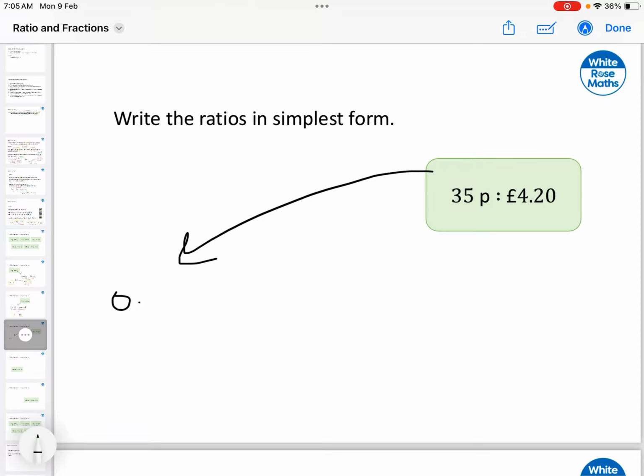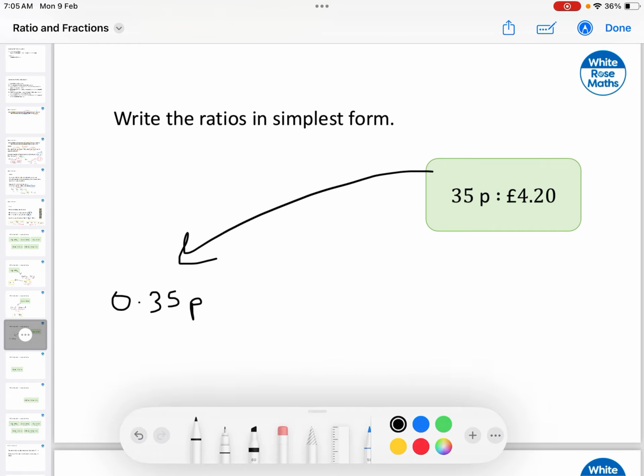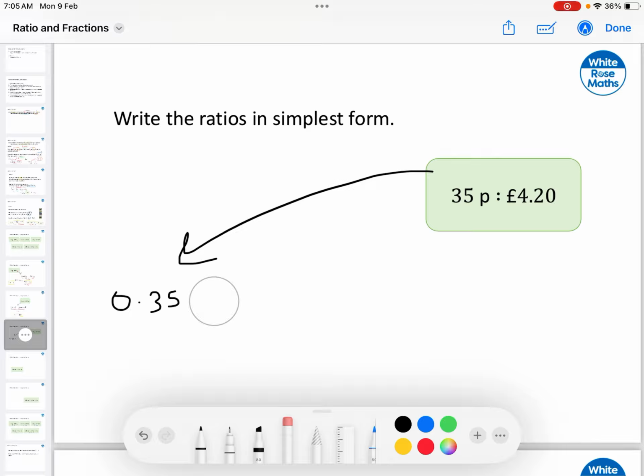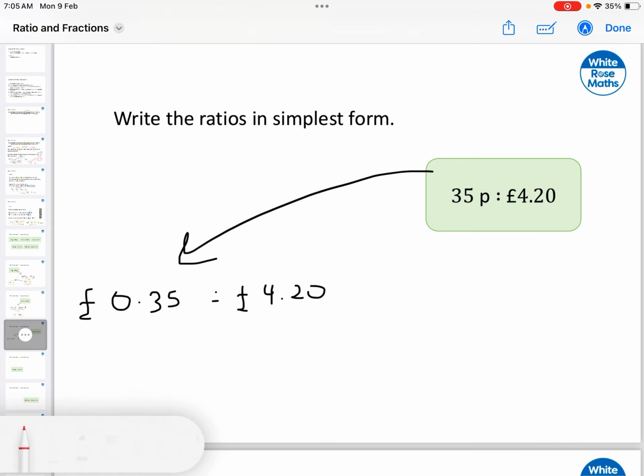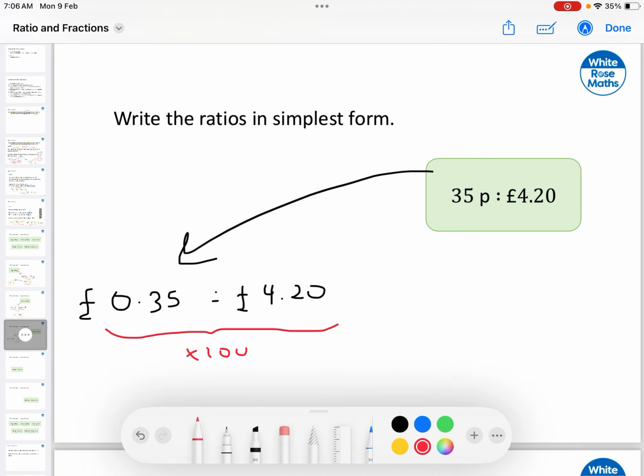Remember that having pennies is the same as writing it as 0.35 pennies. I'm sorry, yeah, we're no longer using pennies. We're now using pounds. And comparing 0.35 pounds with 4.20 pounds. Okay, and now what we can do is they're both the same unit. We're using pounds in both cases.